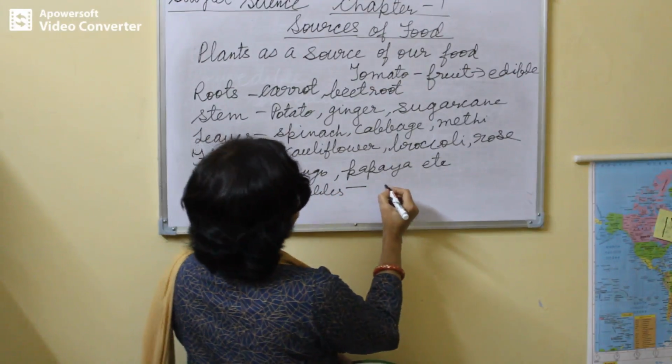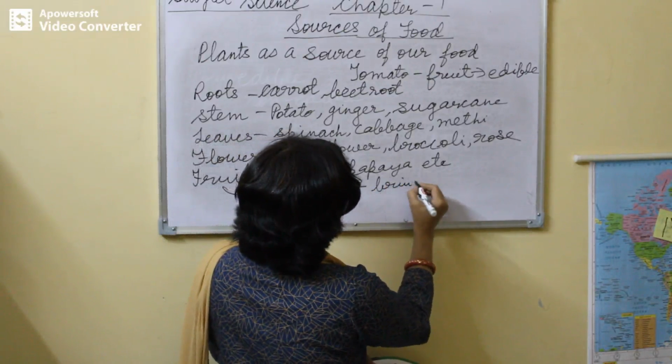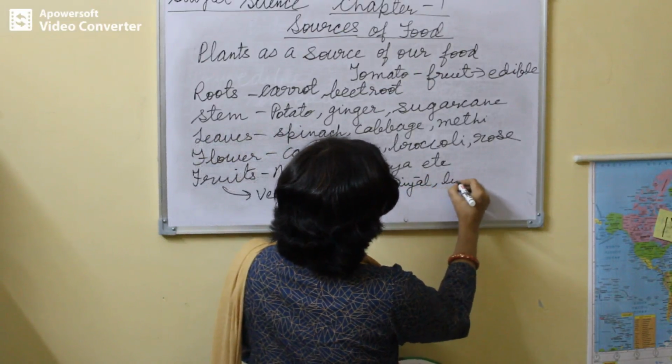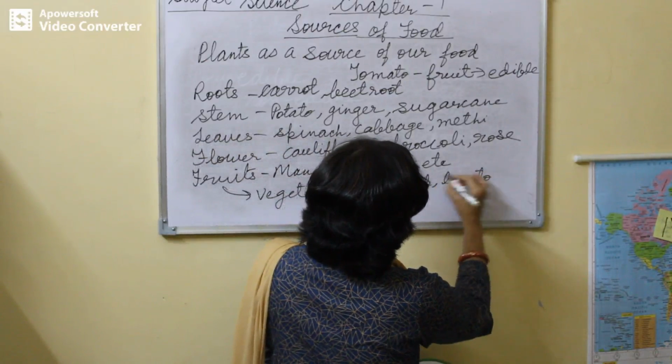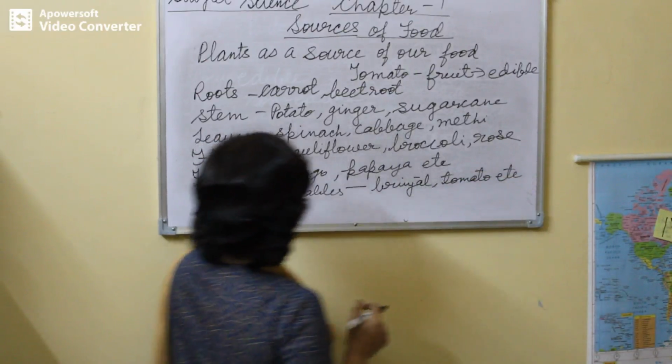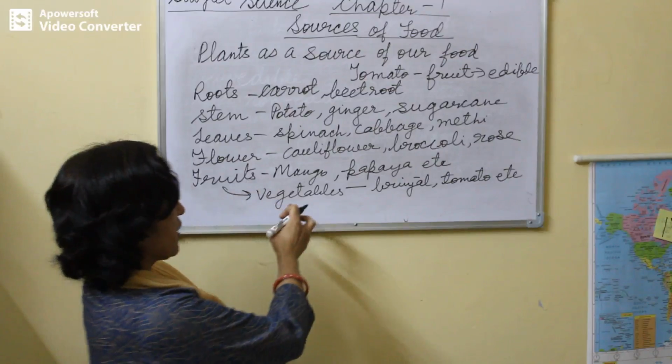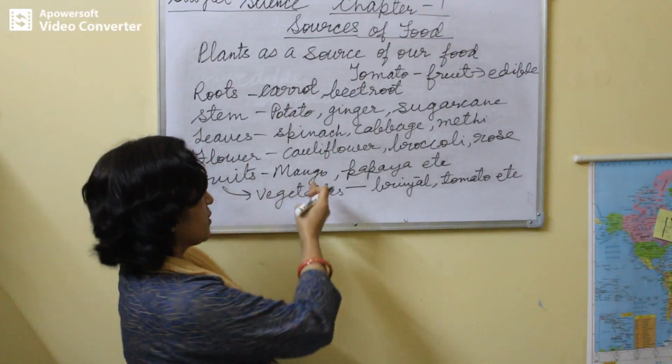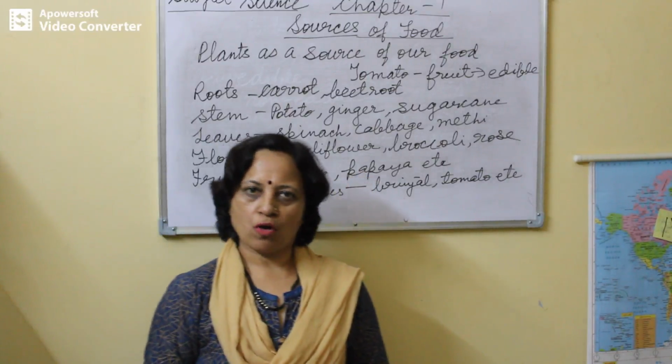Examples are brinjal, tomato, etc. Okay, these are the fruits which are used as vegetables. These are the fruits which are used raw. Okay.